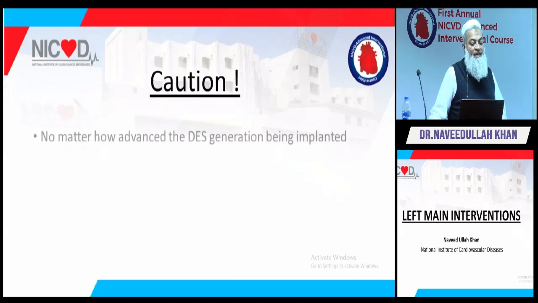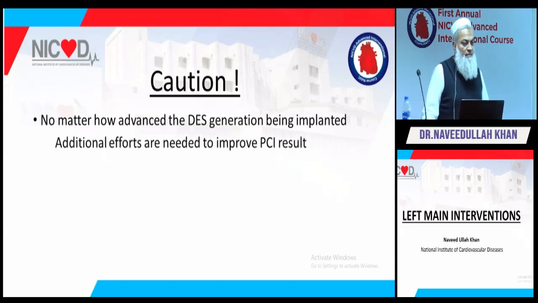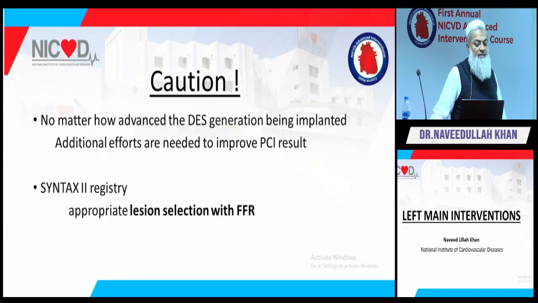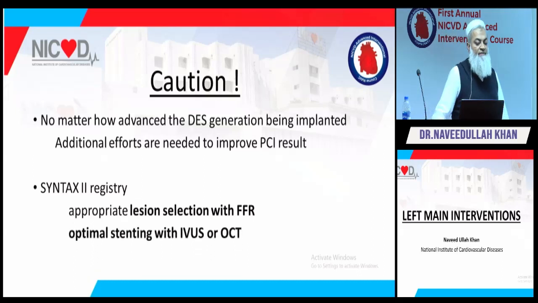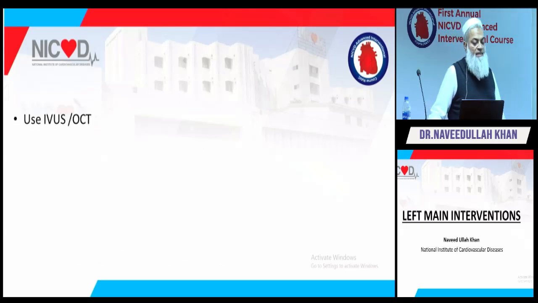Similarly, another caution: no matter how advanced the next generation stent being implanted, additional efforts are still needed to improve PCI results. The Syntax 2 registries especially emphasized lesion selection with FFR and optimal stenting with IVUS and OCT. So these are the key things for left vein stenting. In the modern era, IVUS and OCT are considered essential tools.